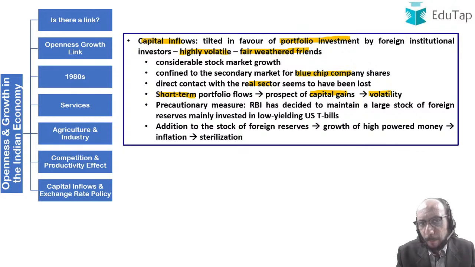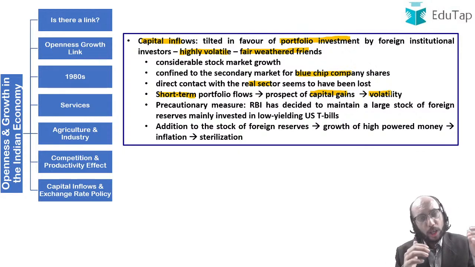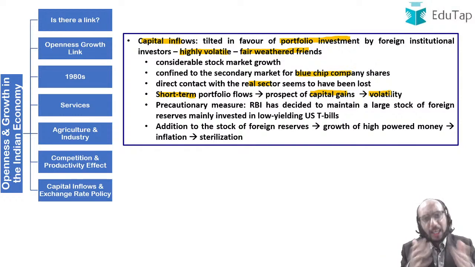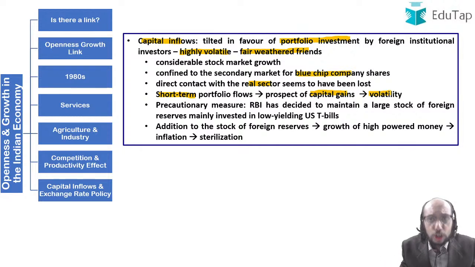And how did that happen? Because of the COVID-19 pandemic, when the entire world imposed lockdown, there was a lot of panic, and immediately these funds withdrew themselves from the country, as a result of which the Nifty collapsed, the Bombay Stock Exchange collapsed, and shares lost a lot of their value.